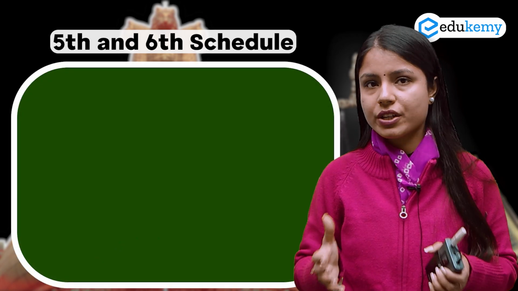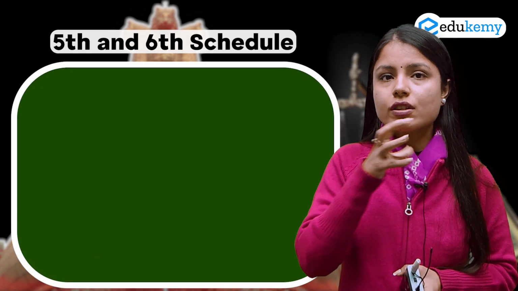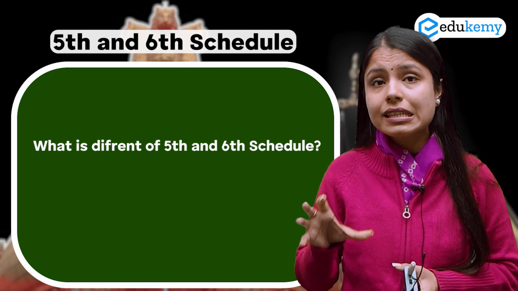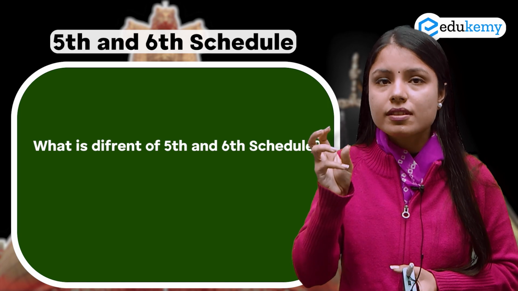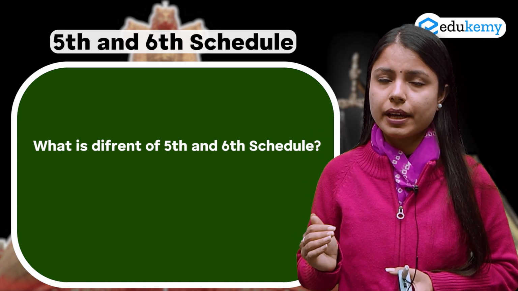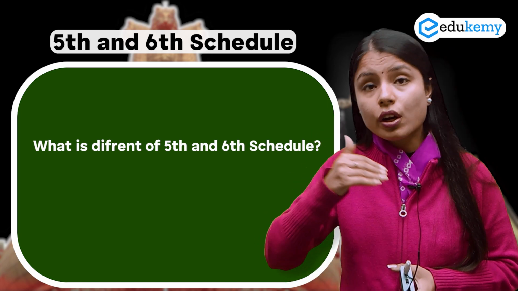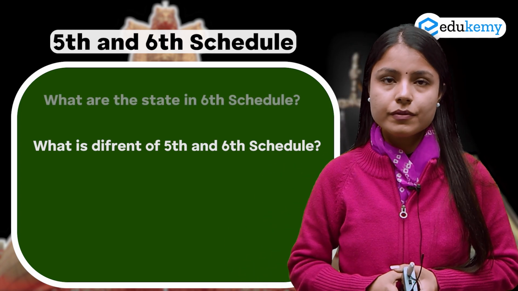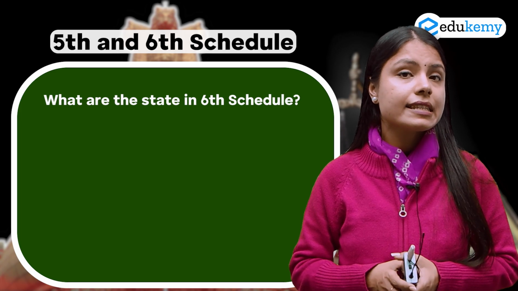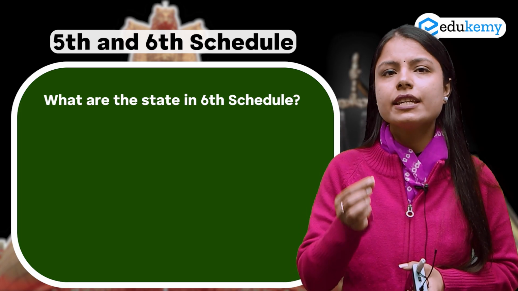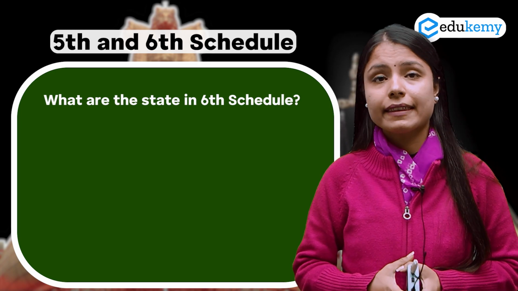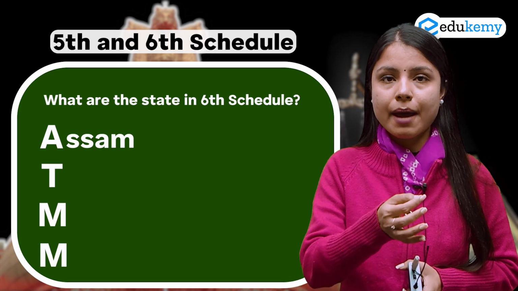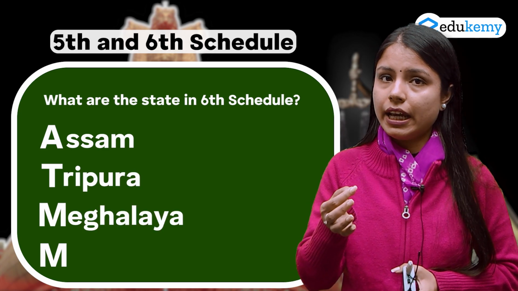Now, the next question that comes up is 5th और 6th schedule में difference क्या है? अब यहाँ पर ये समझिएगा that 6th schedule caters to some specific states and all the states which are not covered in the 6th schedule are taken up in the 5th schedule. So what are the states in 6th schedule? There is a very easy mnemonic to memorize it, and that is ATM machine. That is Assam, Tripura, Meghalaya, Mizoram.